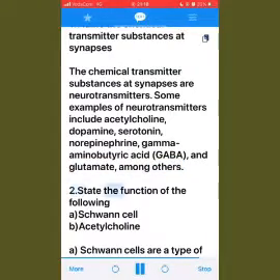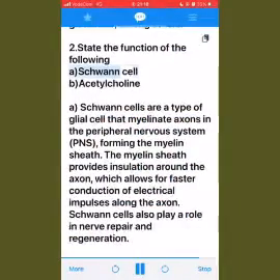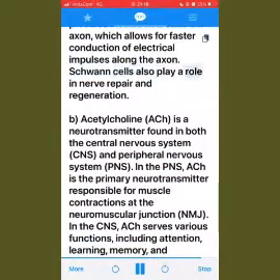2. State the function of the following. A. Schwann cell. B. Acetylcholine. A. Schwann cells are a type of glial cell that myelinate axons in the peripheral nervous system, PNS, forming the myelin sheath. The myelin sheath provides insulation around the axon, which allows for faster conduction of electrical impulses along the axon. Schwann cells also play a role in nerve repair and regeneration.